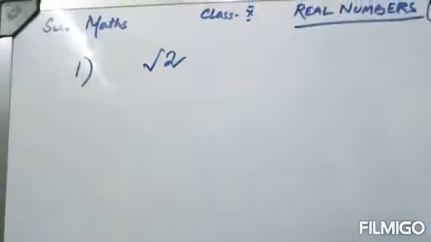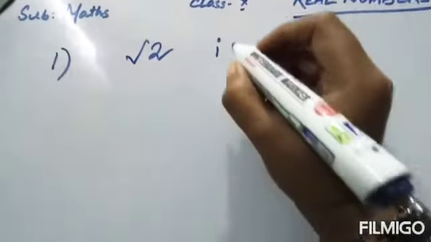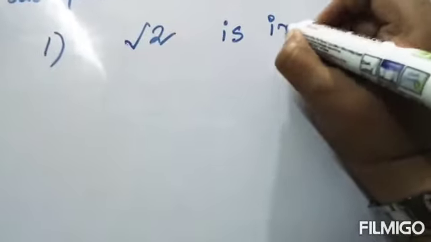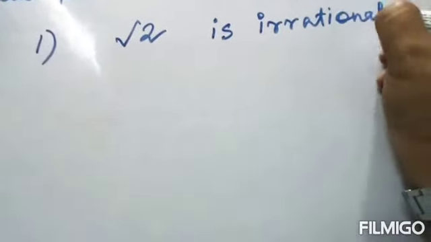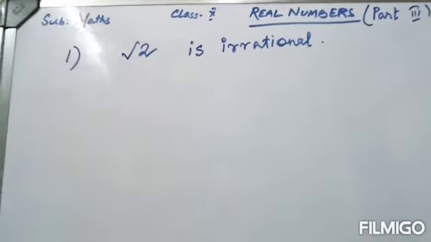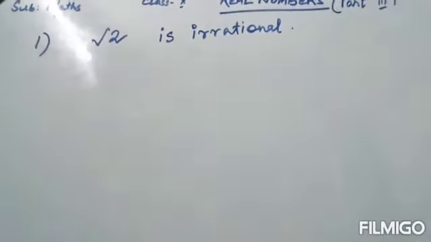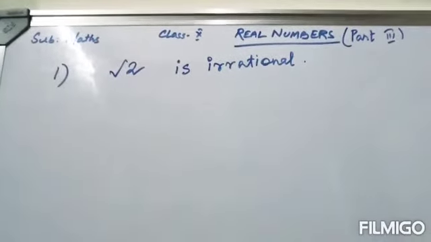If I give you a number like root 2, let's see whether root 2 is irrational or not. We'll use the theorem that we have already stated. Using that theorem we will try to prove whether a number is irrational or not.